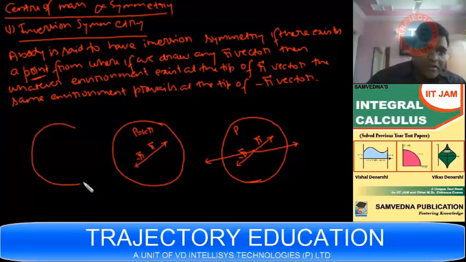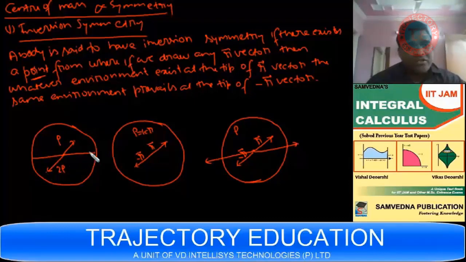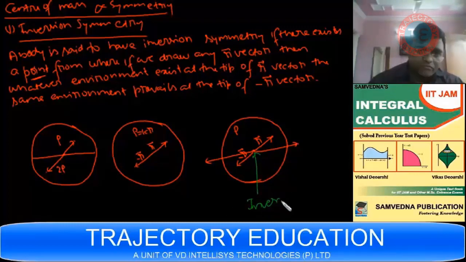If suppose I draw the same sphere and suppose in the upper half the density is rho and the lower half density is 2 rho. Now this particular body does not have inversion symmetry, because if I draw an r vector, I find the mass of density rho, at minus r I find the mass of density 2 rho. There doesn't exist any point from where, if I draw an r vector, whatever environment prevails at the tip of r vector, the same environment is going to prevail at the tip of minus r vector. So this point is called the inversion center.